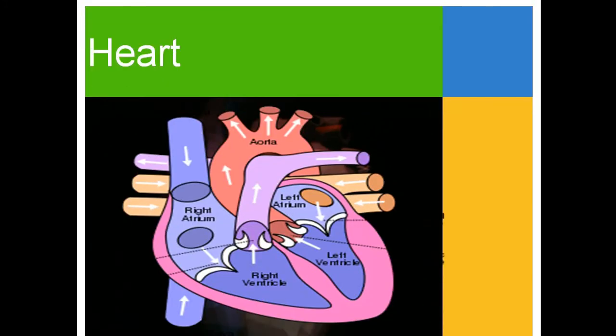Next, coming to the major organ, the heart. This is the basic diagram of a human heart. Now you can see that the human heart is a 4-chambered heart. Why? Because the heart is divided into 4 chambers: 2 auricles, that is the right auricle, which is also known as the atrium, so we have the right atrium and left atrium. Similarly, we have the right ventricle and the left ventricle. So that makes the human heart a 4-chambered heart.